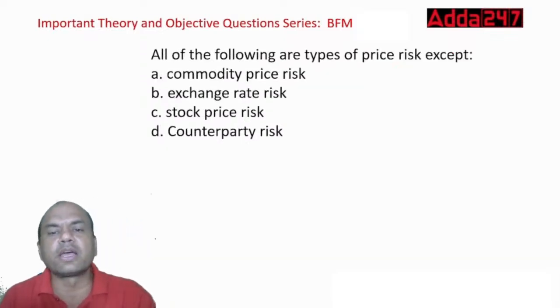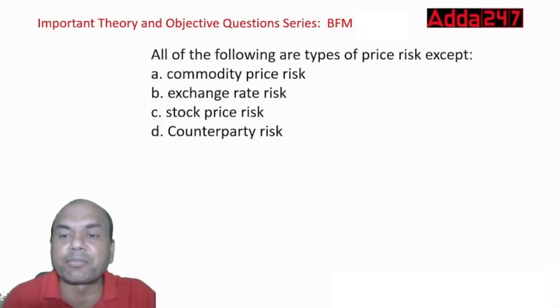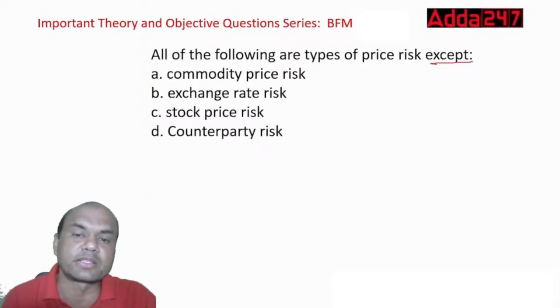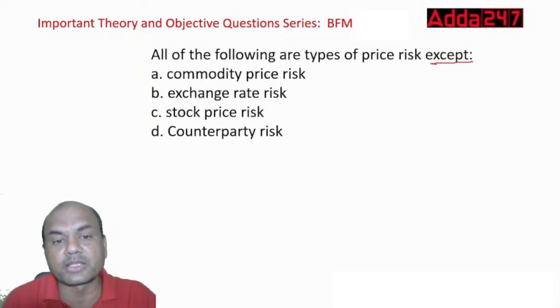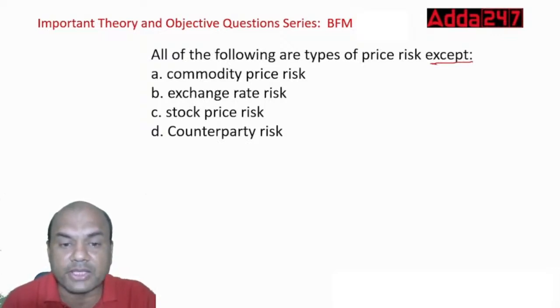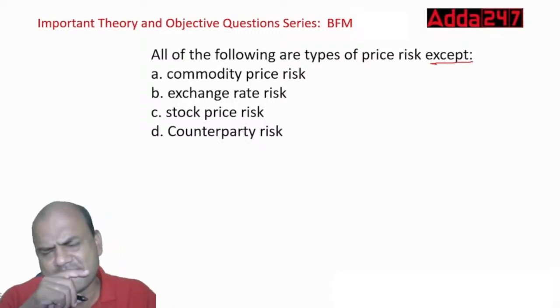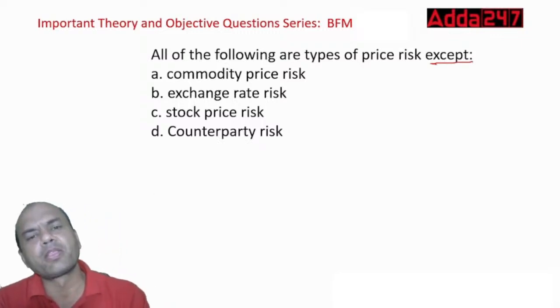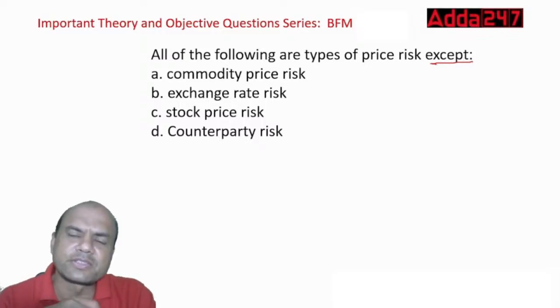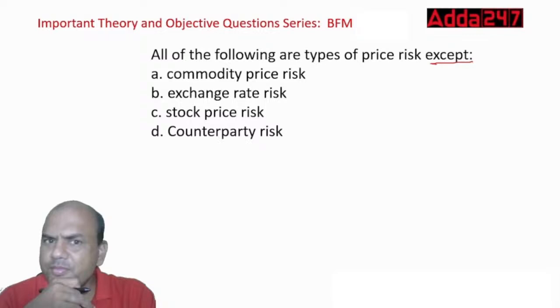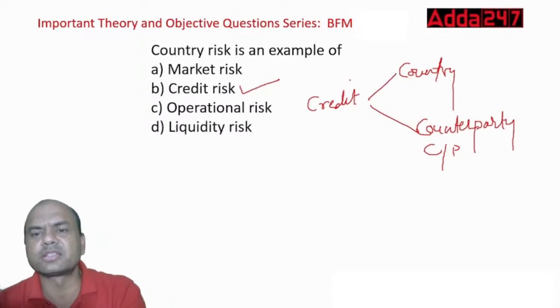All of the following are types of price risk except, and again, except means which is not a type of price risk. Commodity price, exchange rate, stock price, counterparty risk. Just now I gave you this.